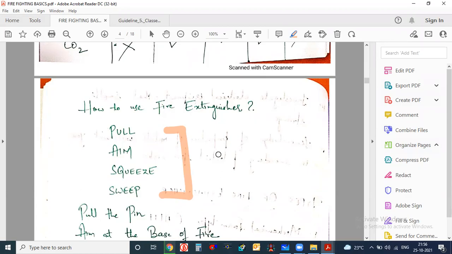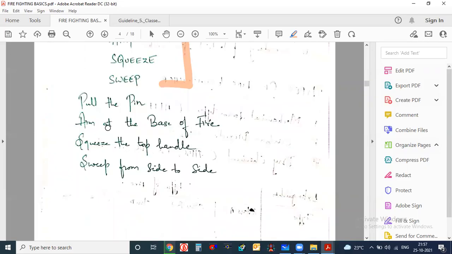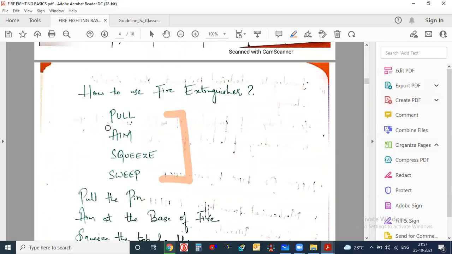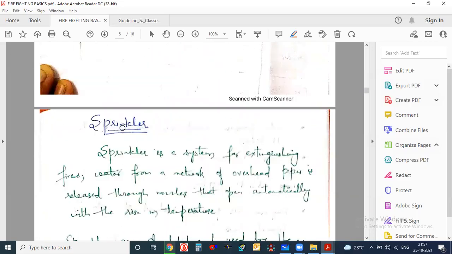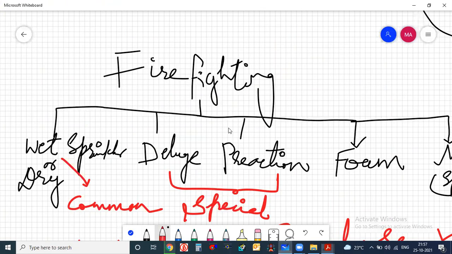If you go to any airports or ports, like shipyards, there you will find 75 kg fire extinguishers are used, and 150 kg fire extinguishers are also used. So that is a different case. So this is the basic way to use the fire extinguisher. Now we will come directly to the basics of sprinkler.